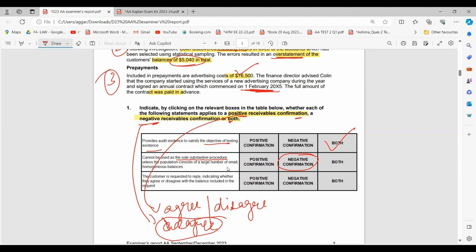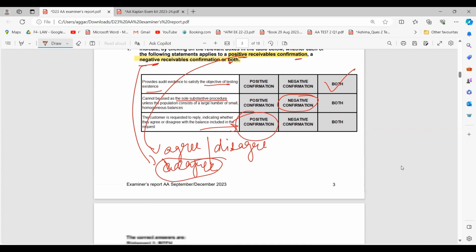So cannot be used for the sole substantive procedures unless the population consists of a large number of small homogeneous balances. Then the customer is required to reply indicating whether they agree or disagree with the balance included in the request is your positive. This is the definition of your positive confirmation. So first is both, second is negative, third is positive.